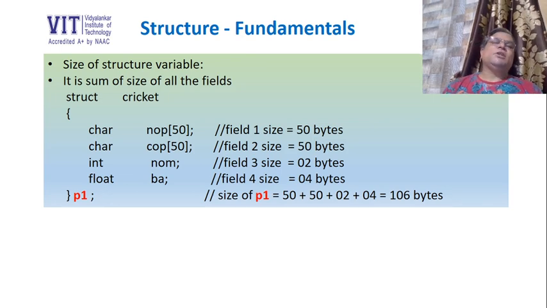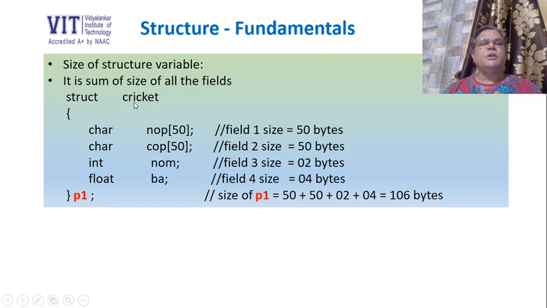When we create a structure data type variable, we will get memory reserved. A block of memory will be reserved for that variable. Question is, what will be the size of that variable? It is the sum of size of all the fields. So size of a structure variable is the sum of size of all the fields. For example, we have declared a structure variable P1 for the structure data type struct cricket. Then what will be the size of P1?